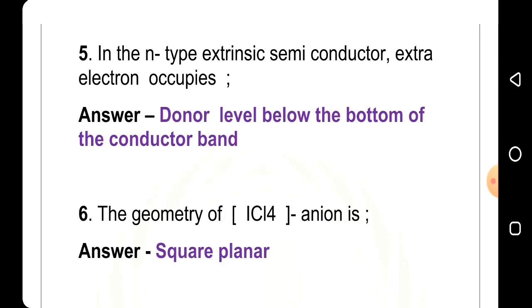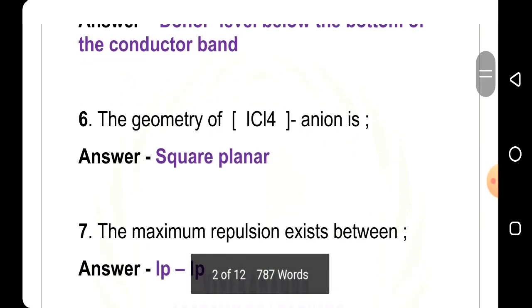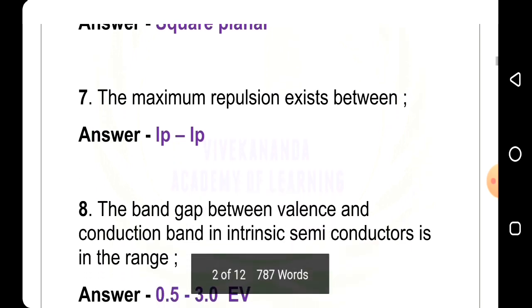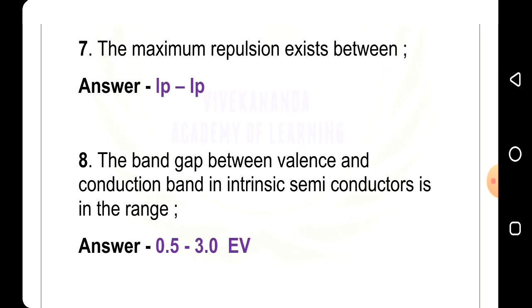Sixth question: the geometry of ICl4 minus ion is, answer square planar. Seventh question: the maximum repulsion exists between, answer lone pair. Eighth question: the band gap between valence and conduction band in intrinsic semiconductor is in the range, answer 0.5 to 3.0 electron volt.